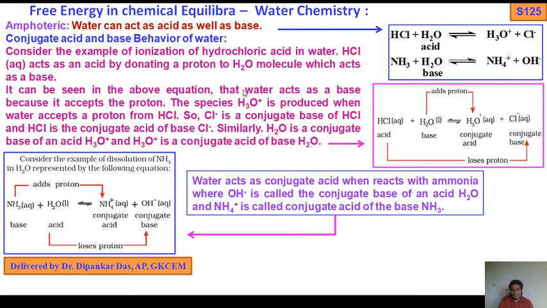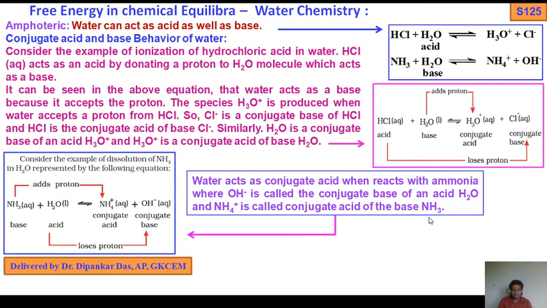Similarly, water is the conjugate base of the acid H3O positive, and H3O positive is the conjugate acid of the base water. Now water acts as a conjugate acid when it reacts with ammonia, where OH minus is called the conjugate base of the acid water and the ammonium ion is called the conjugate acid of the base NH3.